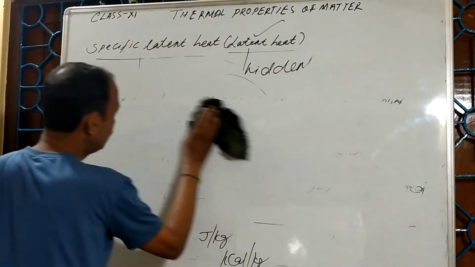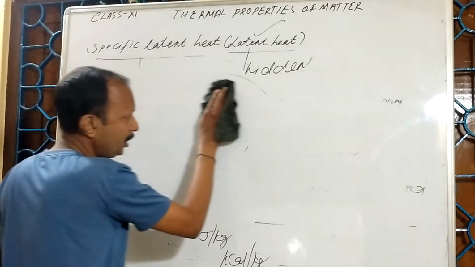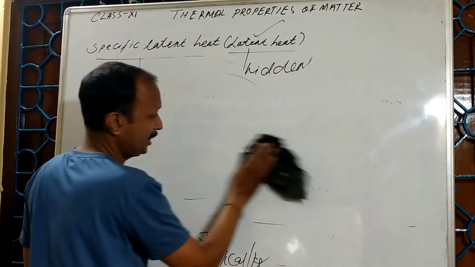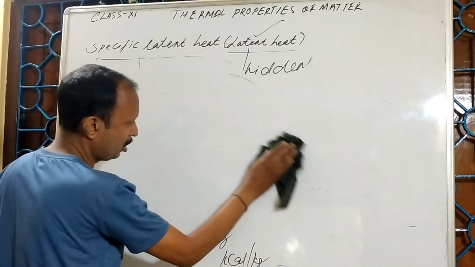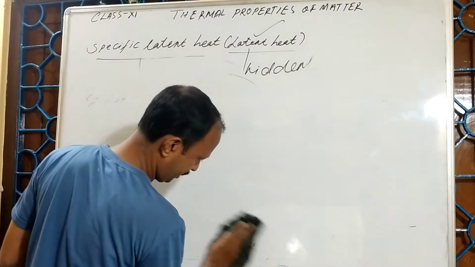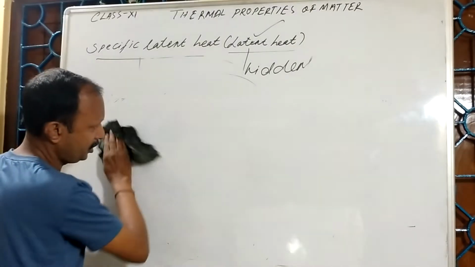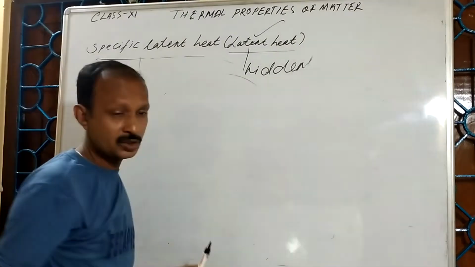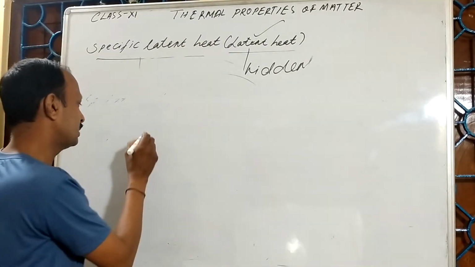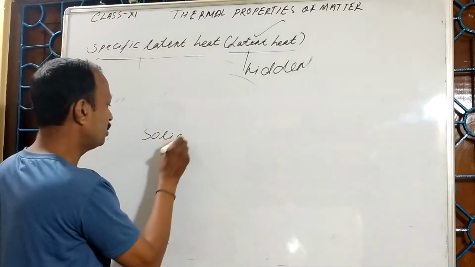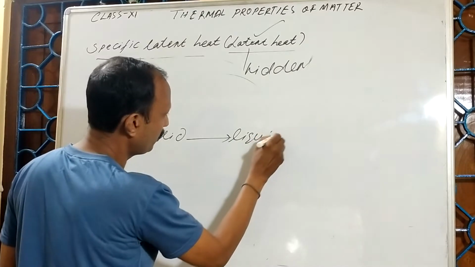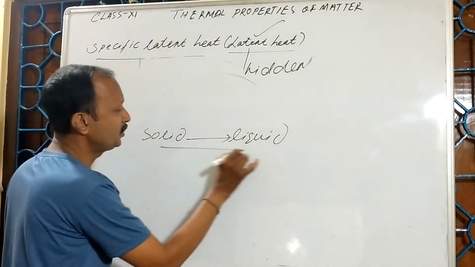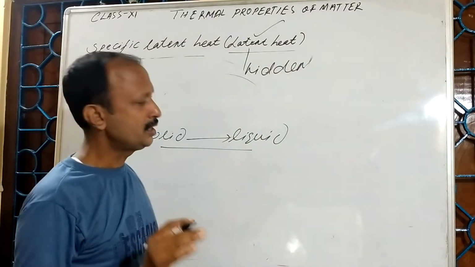What is that? Here we studied three normal states. Generally we find matter in three states. I am not talking about the 5 states. I am talking about the general 3 states, what we say solid, liquid and gas. So whenever we change the substance from solid to liquid, there is no change in temperature.